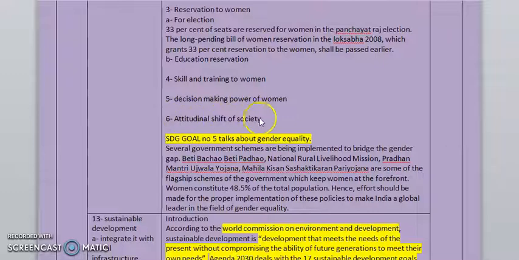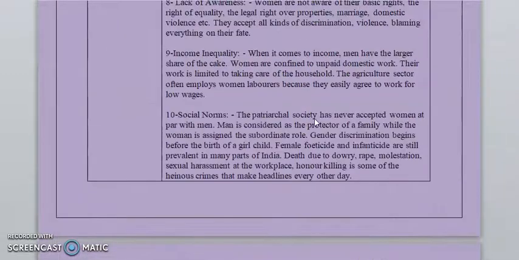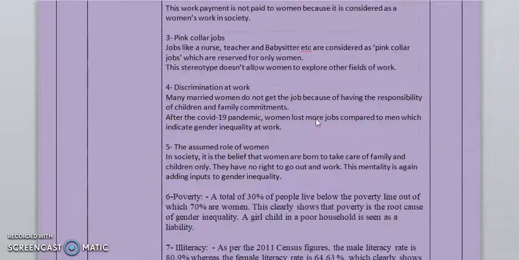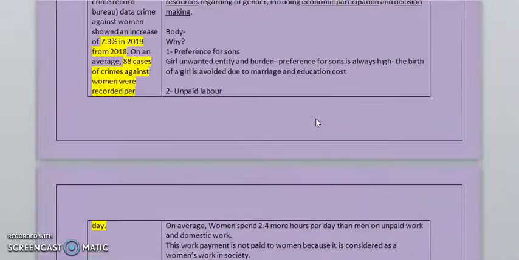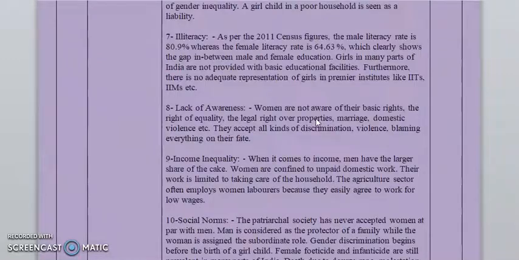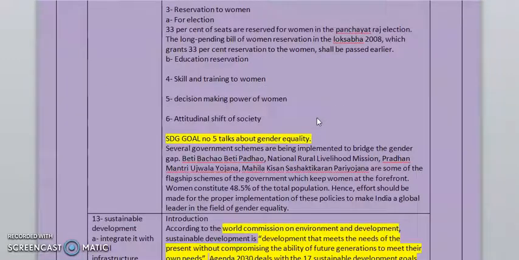The second last point is attitudinal shift of the society. As we discussed earlier also, there are some stereotypes in society about the girl child. Through awareness we can end those stereotypes. So there is a need for an attitudinal shift in society.